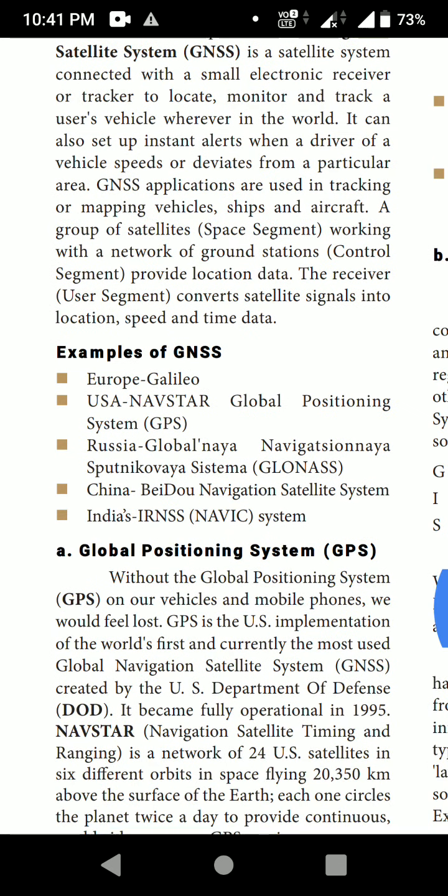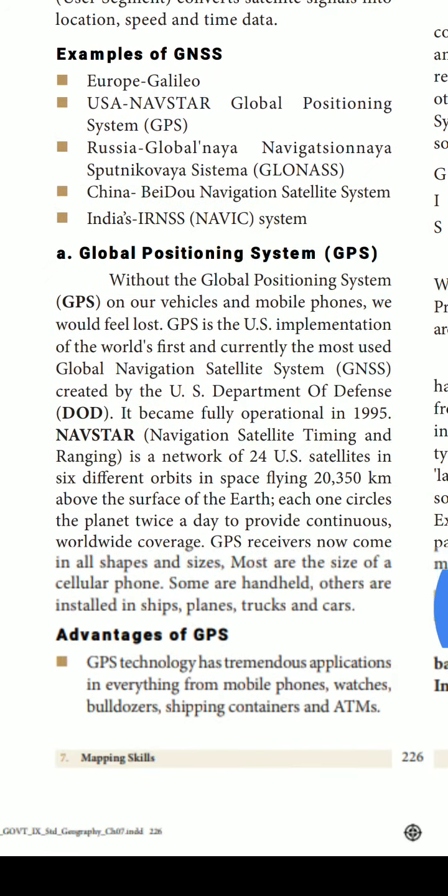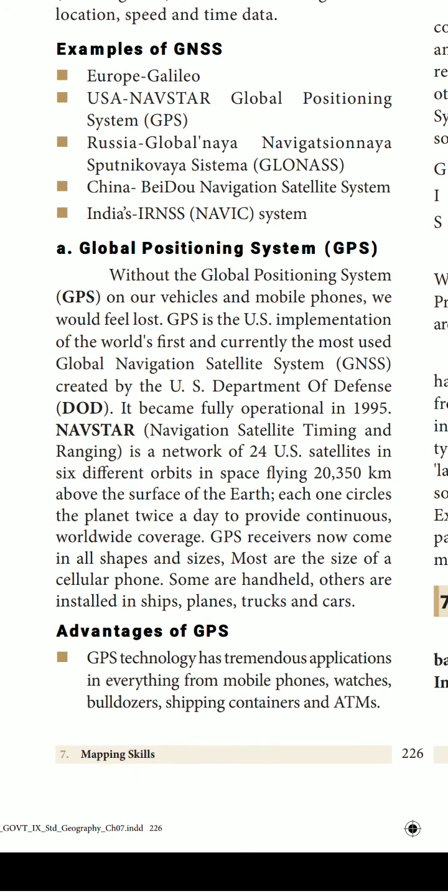Next one is the Global Positioning System, that is the short form of GPS. See, nowadays we are all using mobile phones, isn't it? Suppose our mobile phone was lost, what do we do? With the help of this GPS, we can find it out. Without a global positioning system on our vehicle and mobile phone, we would feel lost.